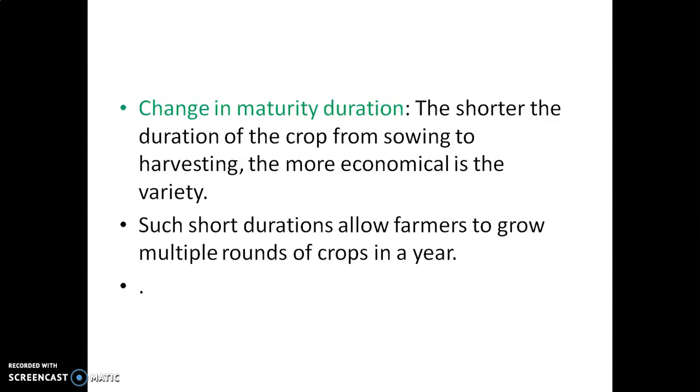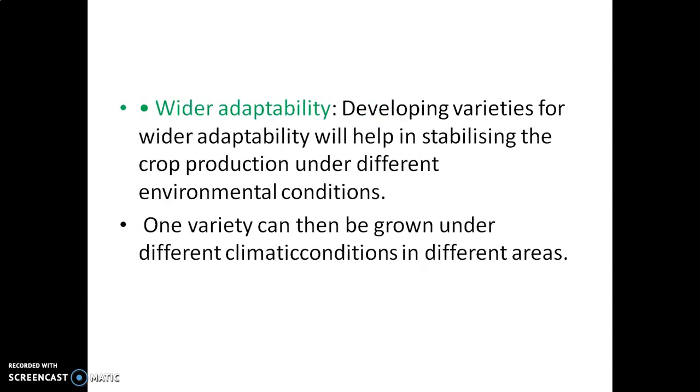Next one, change in maturity duration. The shorter the duration of the crop from sowing to harvest, the more economical is the variety, isn't it? Such short durations allow farmers to grow multiple rounds of crop in a year. Then wider adaptability, that is very important. Developing varieties for wider adaptability will help in stabilizing the crop production under different environmental conditions.